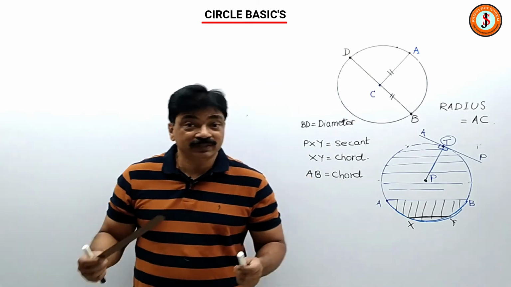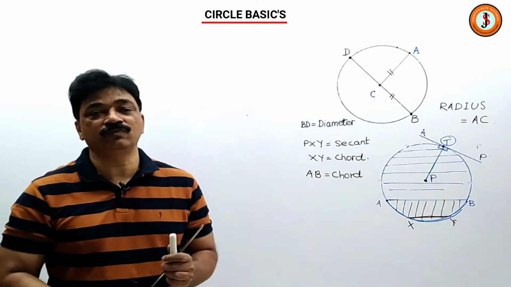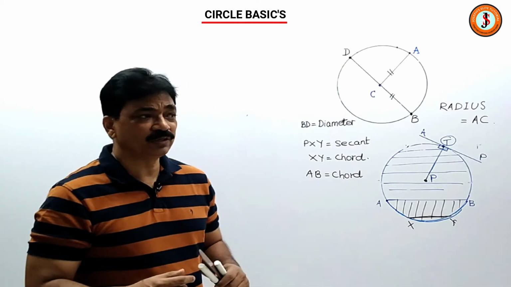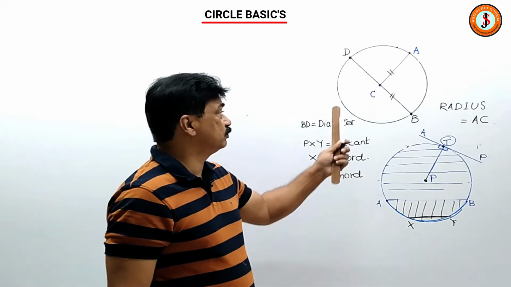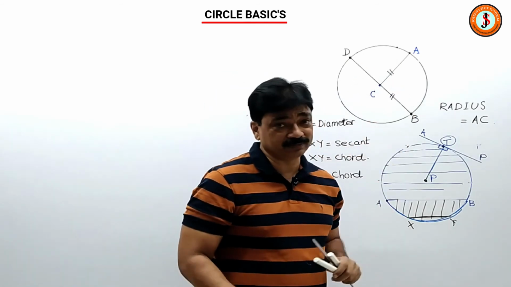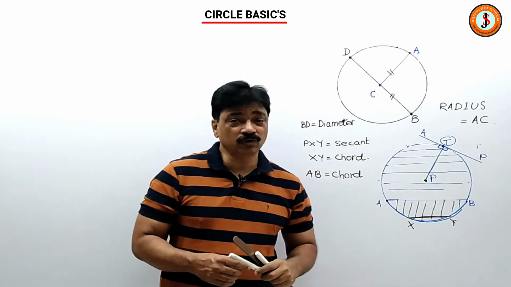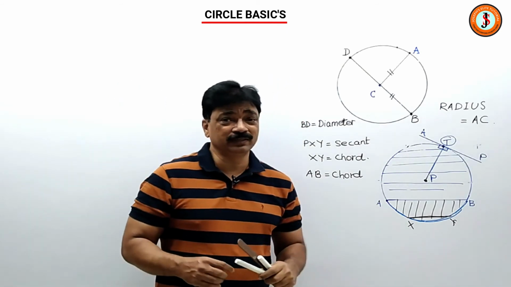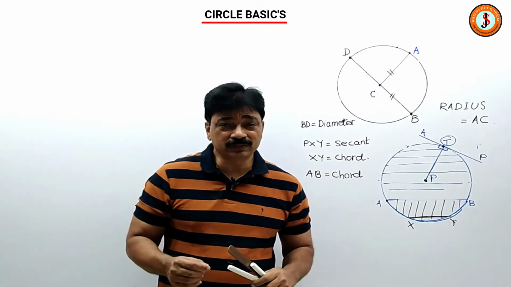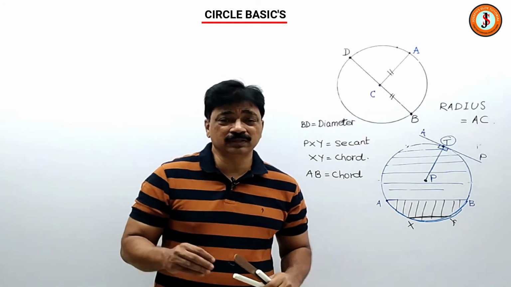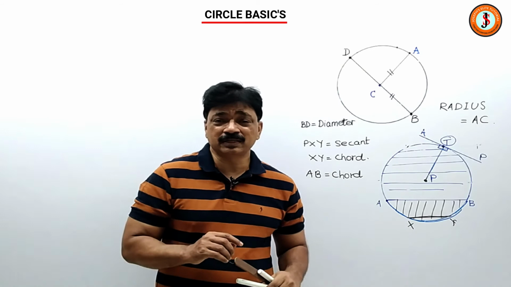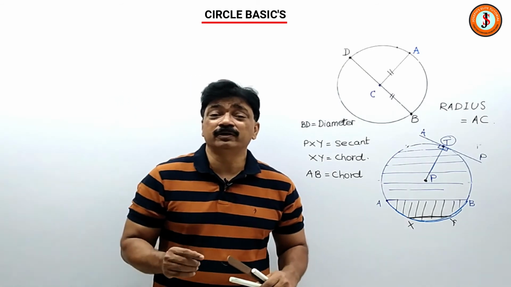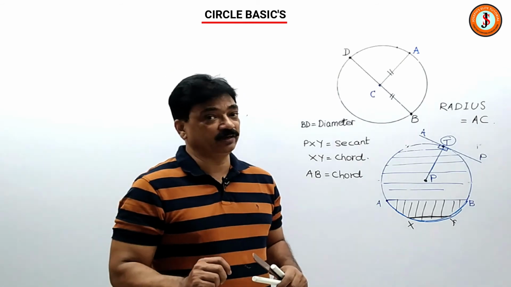So these are the few basic things or the foundation for studying the circle chapter. And therefore children, what is the radius? Radius is the distance between the circumference and the center. What is a chord? A chord has two end points on the circumference and it is a straight line. What is a diameter? The diameter is the largest chord. It touches the circle at two ends. Its end points are on the circle, but it also includes the center.